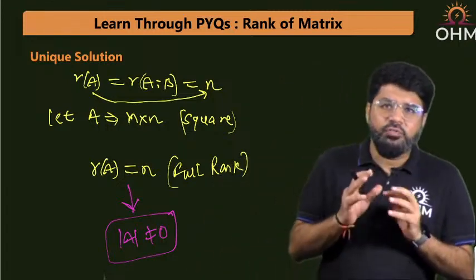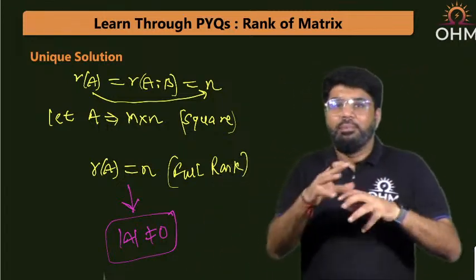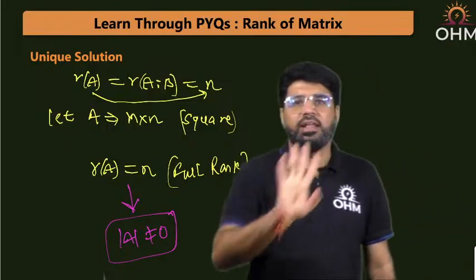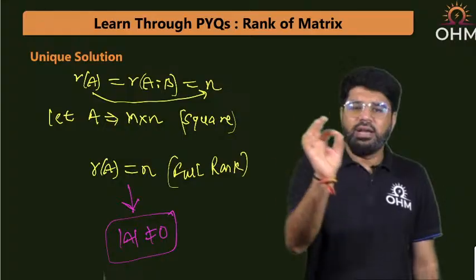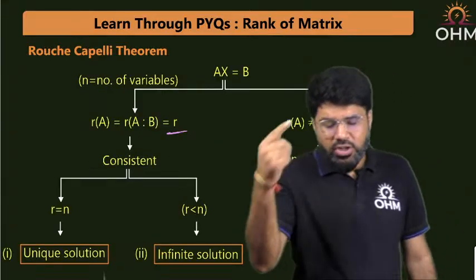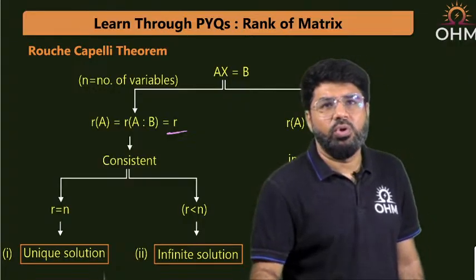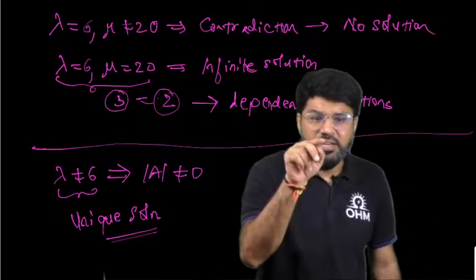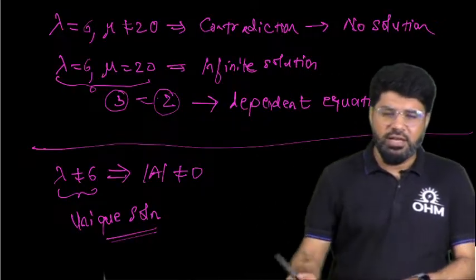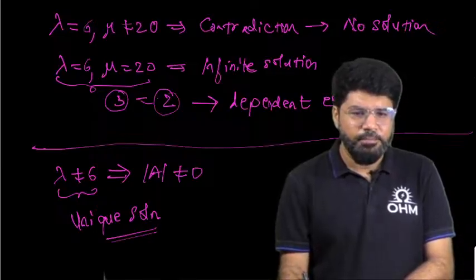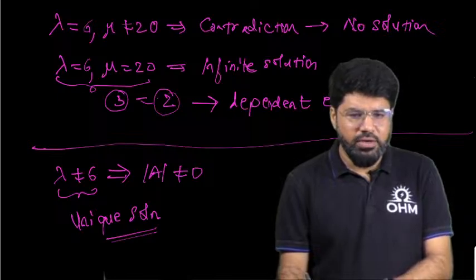What is the official way to figure out? The rank. But what is the unofficial way? There are 3 questions. For unique solution, only determinant is the method: determinant A not equal to 0, unique solution. Then the unofficial or logical method, for infinite solution or no solution: for no solution, contradiction is the logic, and for infinite solution, dependent equation is the logic. So this actually plays an important part.